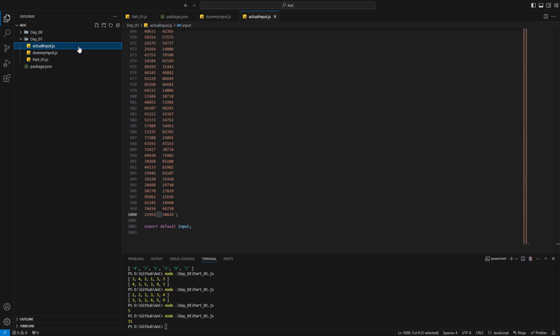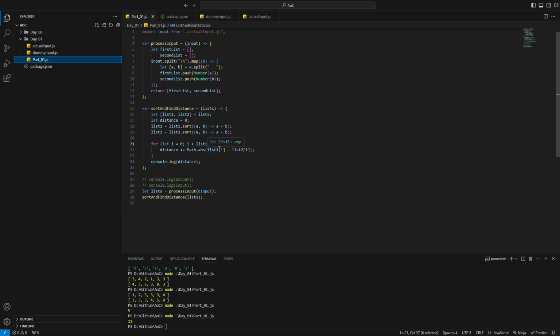And also with a little bit of cheating, you know that the number of items are the same, but that could have been an edge case. So if you want to do it the right way, that's a good thing to check, I guess. So anyway, yeah, we add up all the distances and then we get the output. I got the wrong output initially because I forgot to add it.